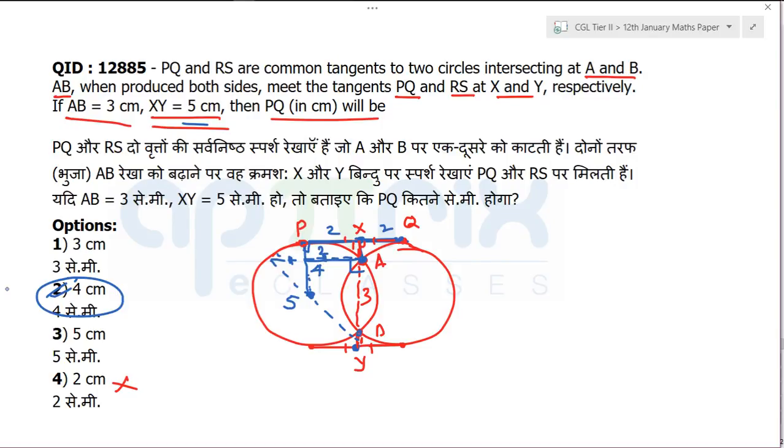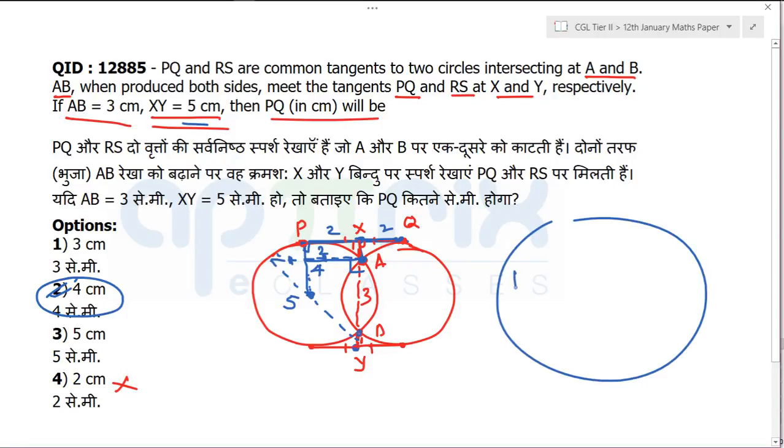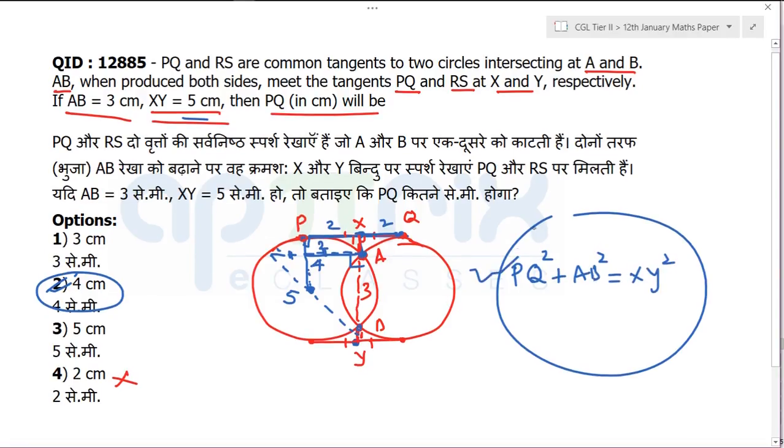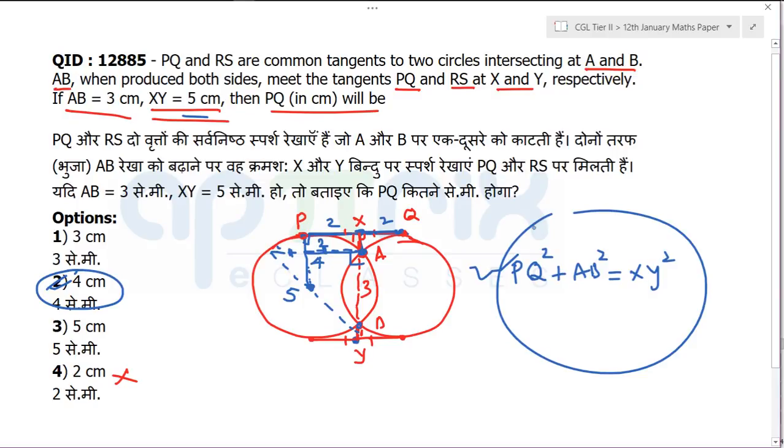Clear? Everyone? Please say yes if you are getting that. Otherwise, there is a very long proof for this, and there is an expression known as PQ square plus AB square is equal to XY whole square. That's the formula, right? But I'm just telling you that even if you don't know the formula, you can solve this question, and you won't take much time. You just need to create the right diagram.